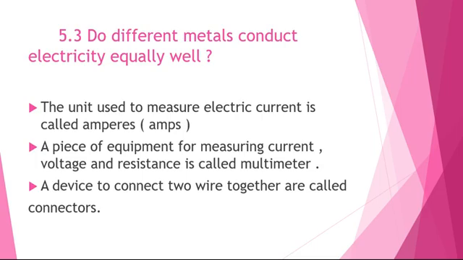The unit is ampere. And what do you mean by connectors? A connector is a device to connect two wires together.